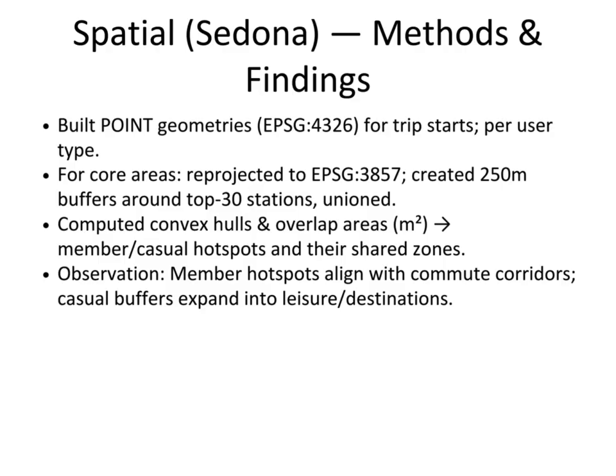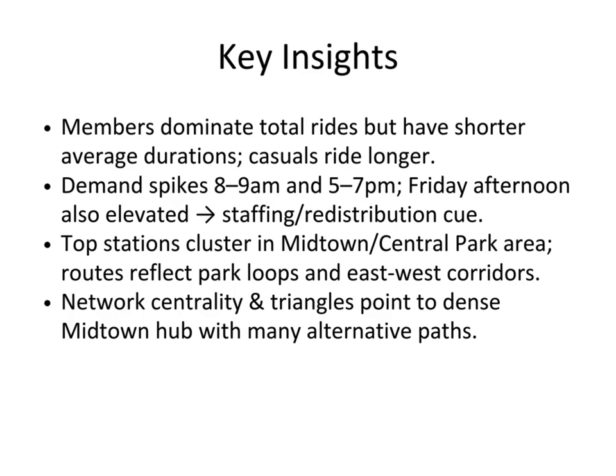If we talk about spatial, that is Sedona, methods and findings: we built point geometries for trip starts per user type. For core areas, we reprojected to EPSG 3857, created 250 meter buffers around the top 30 stations, unioned them, and computed convex hulls and overlap areas in square meters for member and casual hotspots and their shared zones. The observation is that member hotspots align with commute corridors, while casual buffers expand into leisure areas.